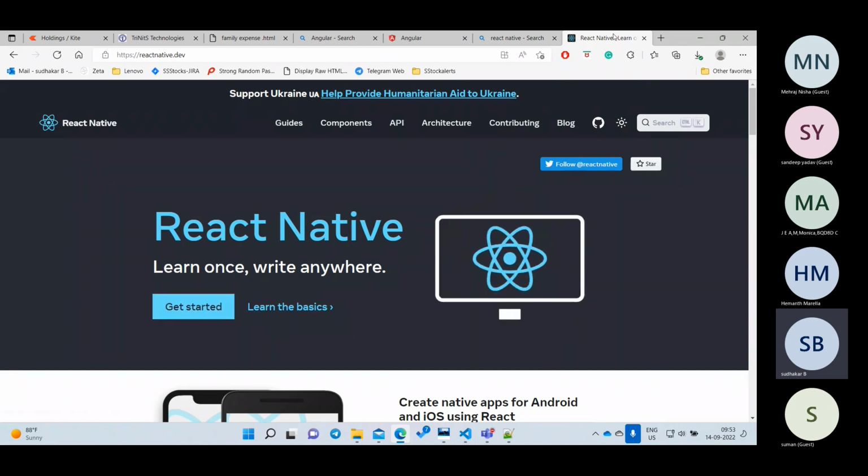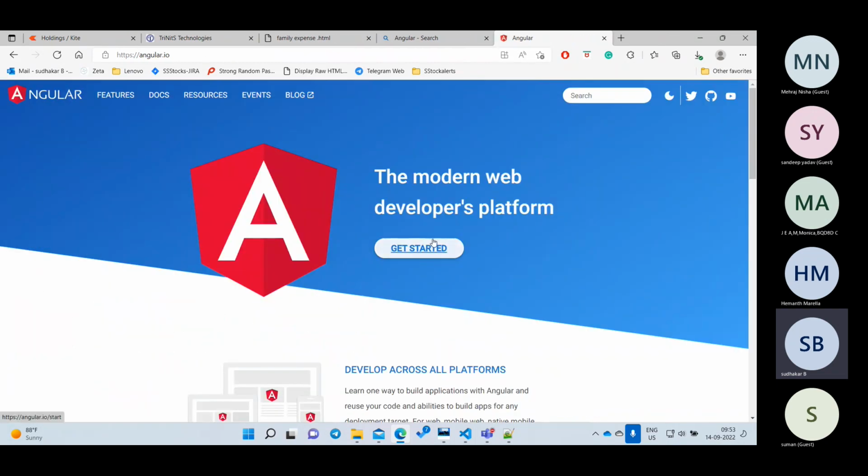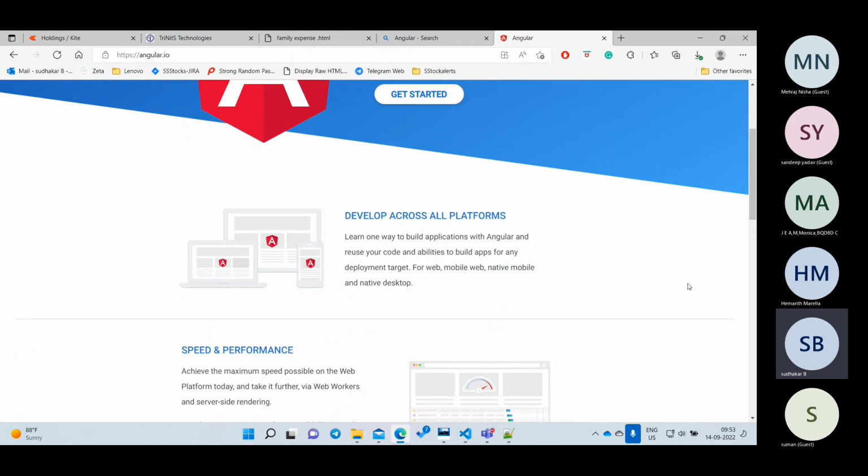So same thing, we have to go for getting started. So now we'll go here, getting started. Before getting started, the interviewer will ask why you are using Angular, why you are going for Angular.